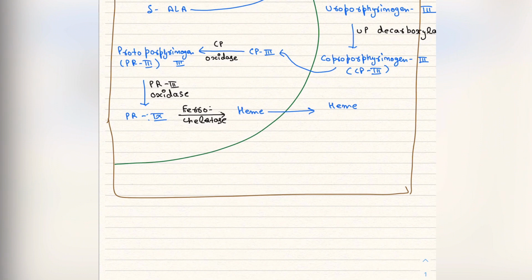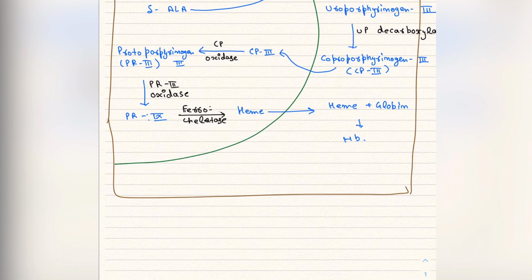Okay. If that heme is not utilized immediately by incorporating into proteins, like if it is going to form hemoglobin, then it is incorporated with globin and forms hemoglobin. If that is not going to happen, then it is going to be catabolized. So this pathway is tightly regulated to prevent excessive synthesis.